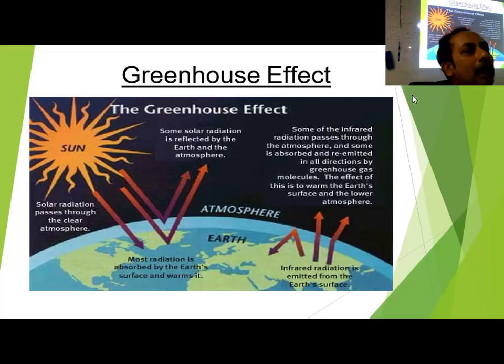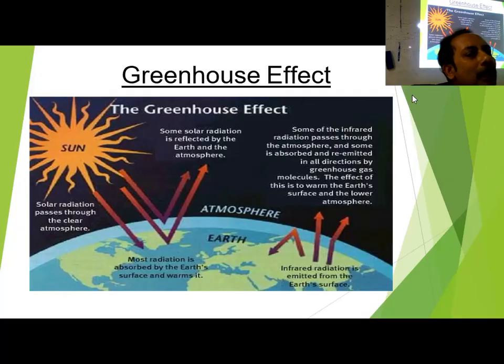And similarly, we are also protected by this atmosphere. That's why it is called the greenhouse effect. This greenhouse effect is the cause of global warming.